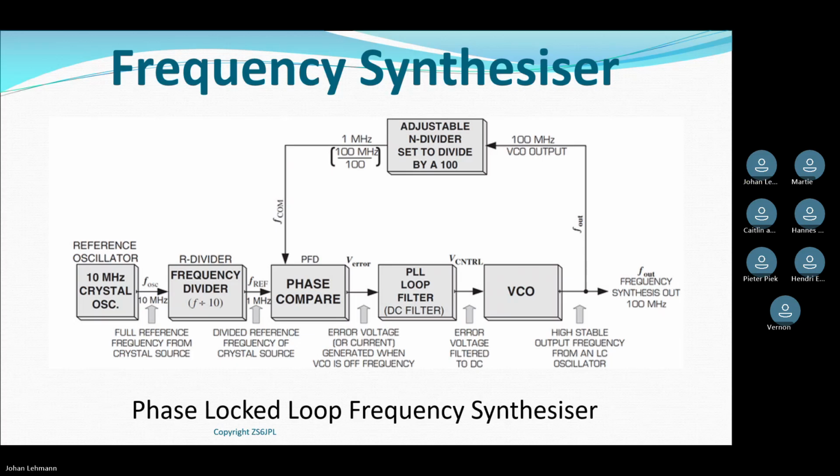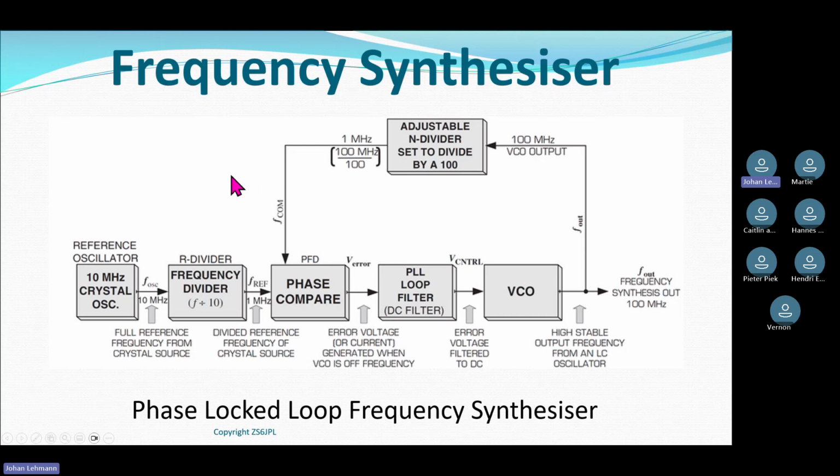All it does is allow me to change the frequency going to the mixer or to the transmitter quite easily and quite digitally.